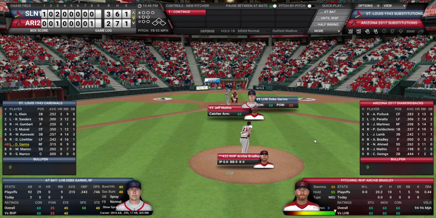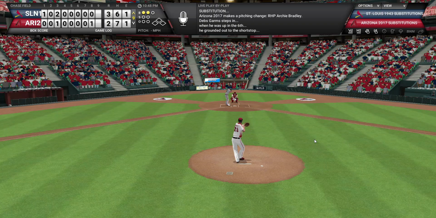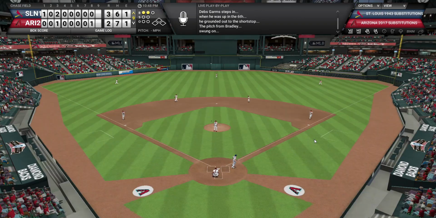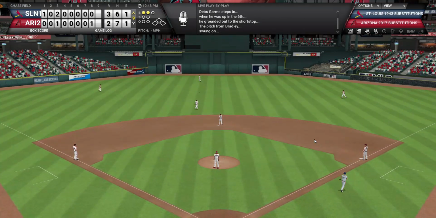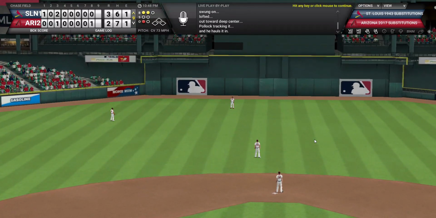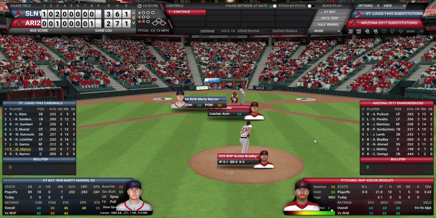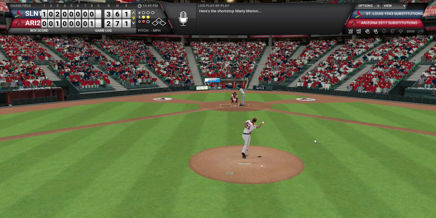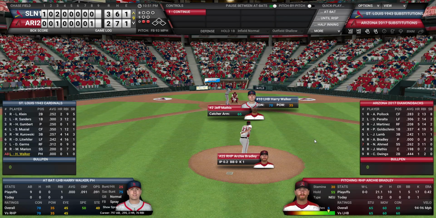The Cardinals really need the insurance, in my opinion. I don't know who they're going to have close this game, and whoever it is, he's not your traditional closer, because that's just not a role that existed back then. But with a fly out to center, there's one away. And now Marion with 2 strikes, he's gone.